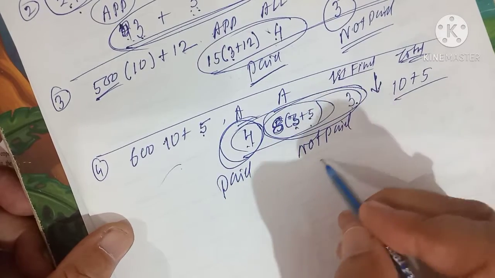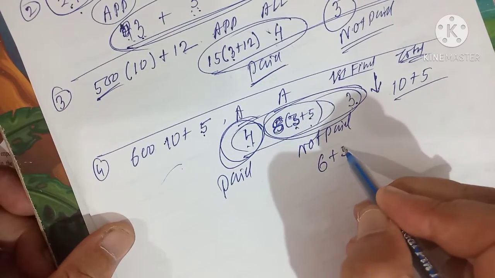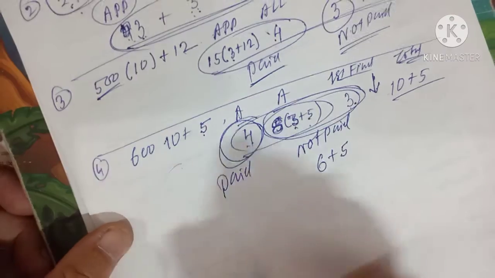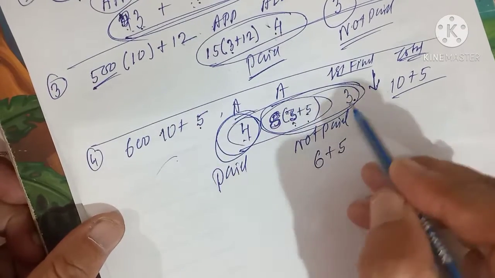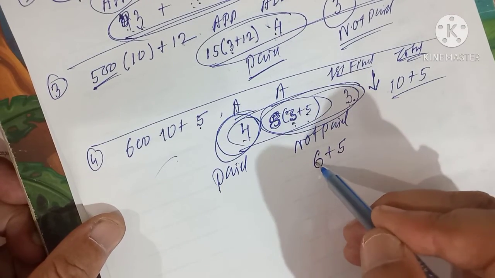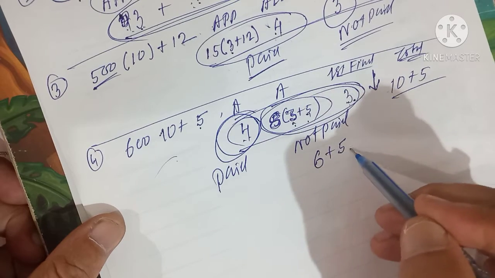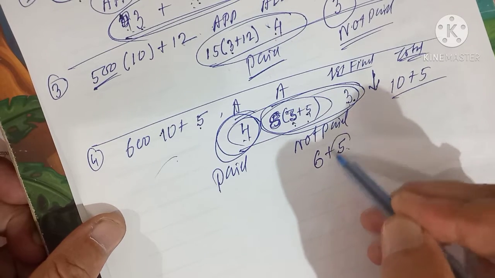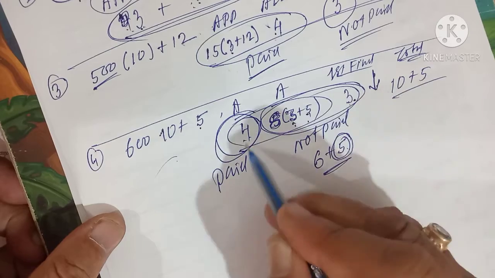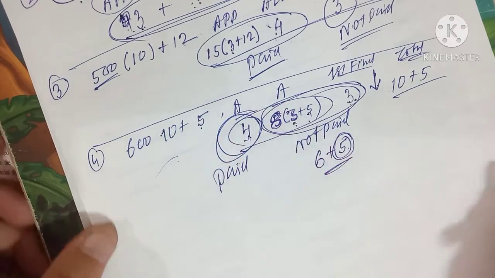3 plus 3, 6 rupees, plus 5 rupees, 11 rupees not paid. That is 3 rupees for the allotment, 3 rupees for the final call, 6 rupees, plus 5 rupees for the premium. So 11 rupees not paid. How much is paid? 4 rupees is paid. Now come to this point.